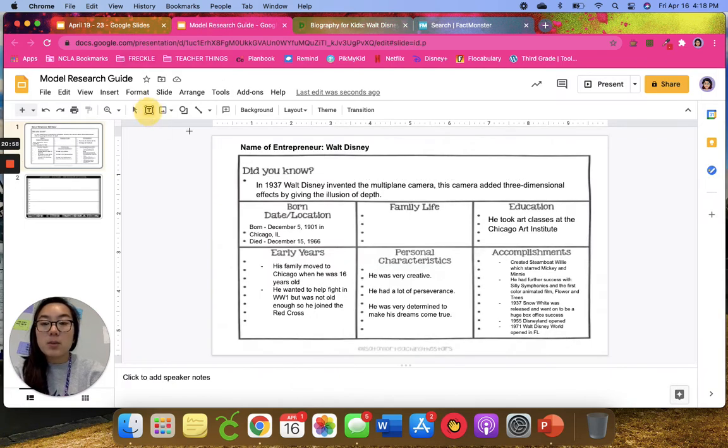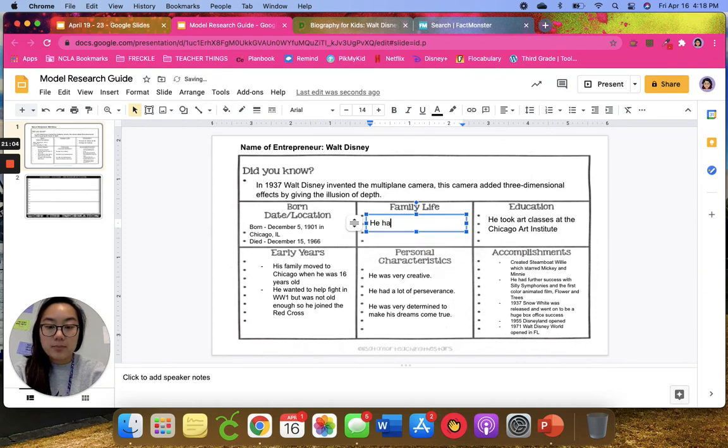So again, I've got to come up here and add a text box. Younger sister.